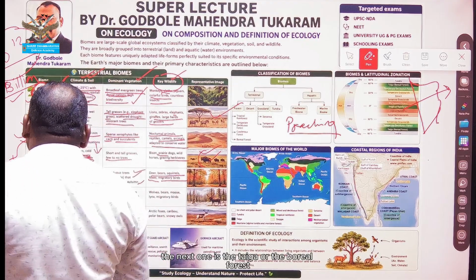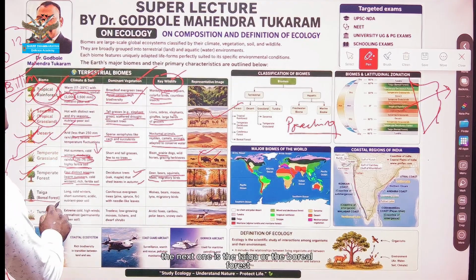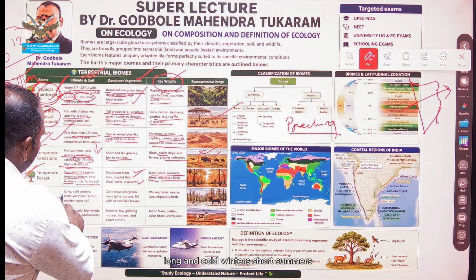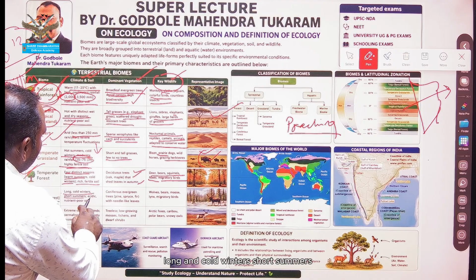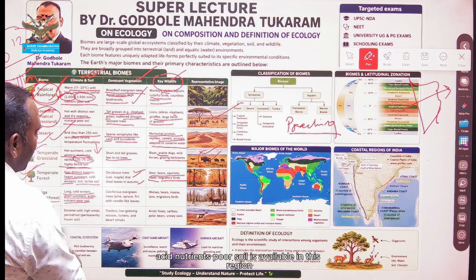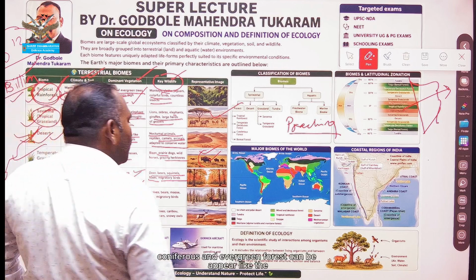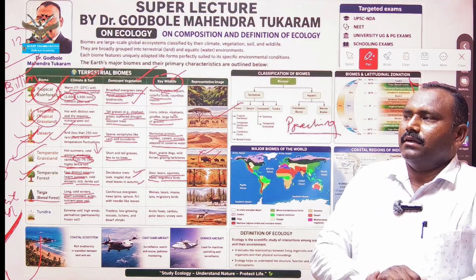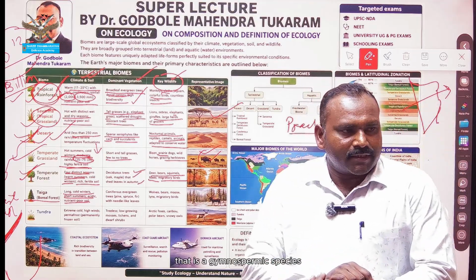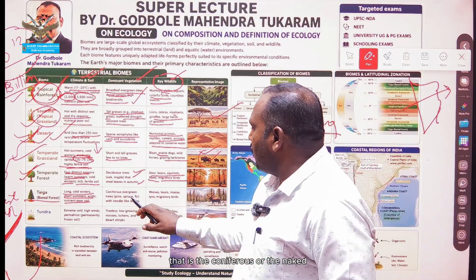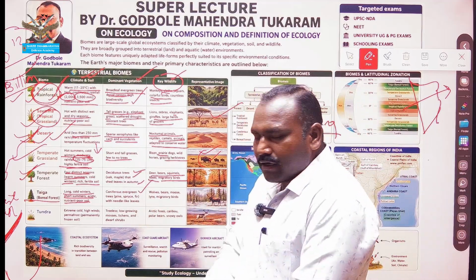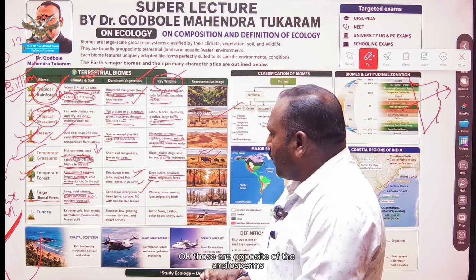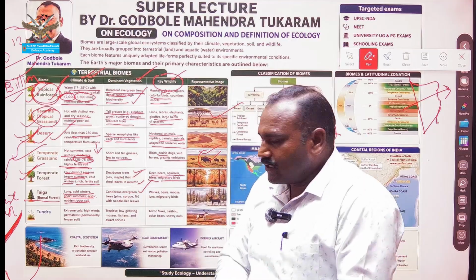The next one is the taiga or boreal forest. That has long, cold winters, short summers, and acidic, nutrient-poor soil. Conifers and evergreen forest appear, that is gymnospermic species. That is the conifers, or the naked, those having just naked seeds. That is conifers, the opposite of the angiosperms.